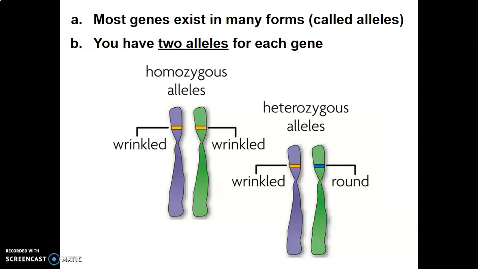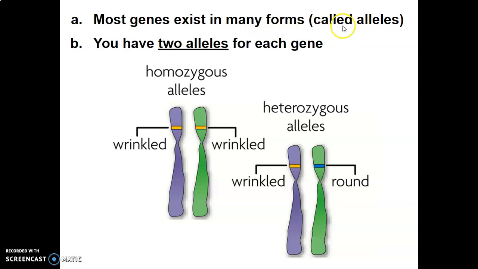But the truth of it is, think about the size of your nose. It's not just like everybody as humans has two different sizes of nose, this tiny little nose or this big honking nose, right? There's different sizes. There's different shapes they take on. They're going to have a little hook on our nose, or it sticks out a little bit further from our face. So the genes that cause the proteins to make that certain trait that gives us our nose exist in many different forms. And we call those different forms alleles. So alleles are the different types or forms that exist of a gene. Now you only have two alleles for each gene.